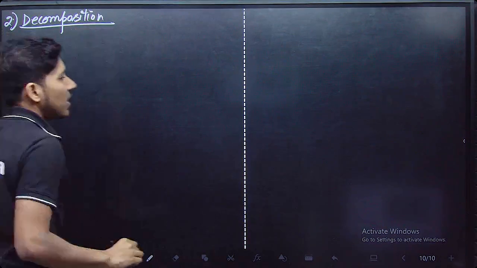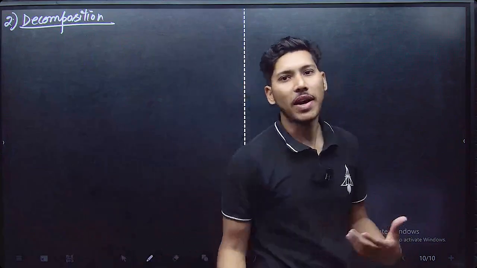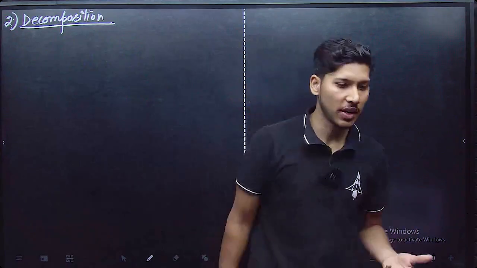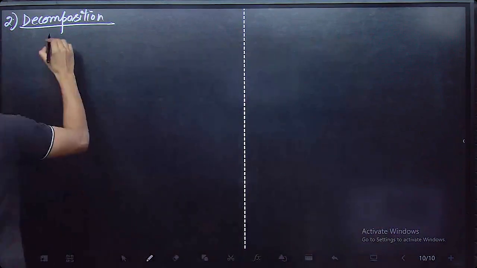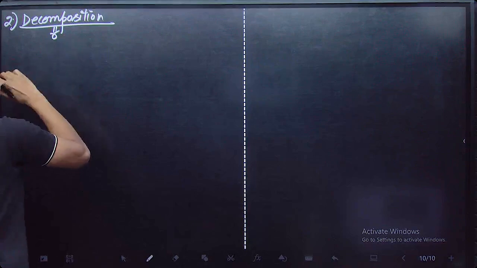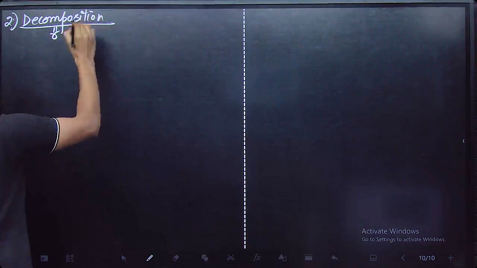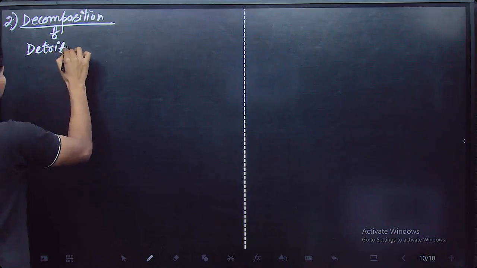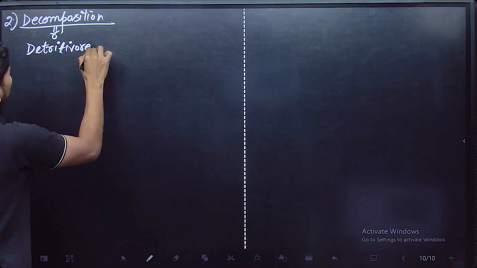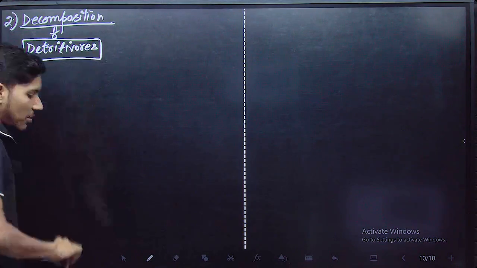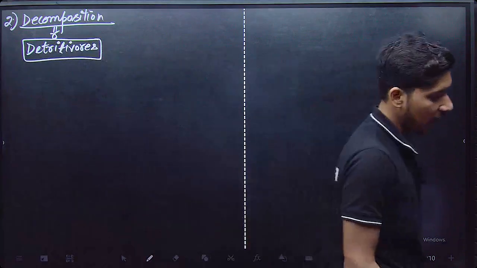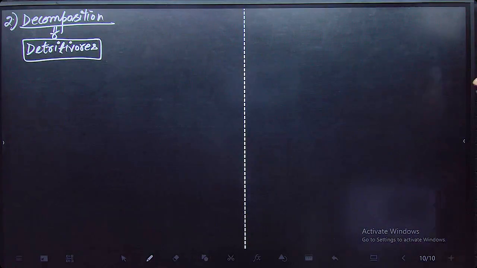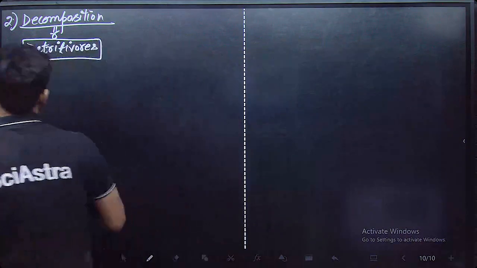Decomposition is basically the degradation of the dead and decaying matter present in the environment. Decomposition is done by organisms known as detritivores.